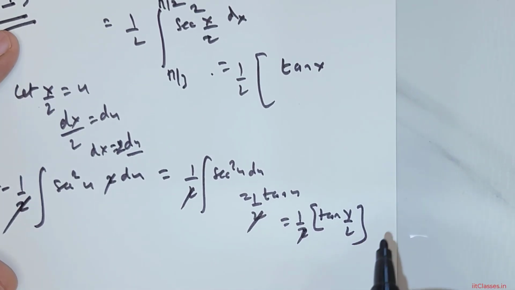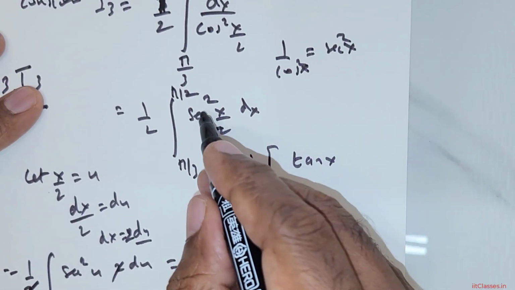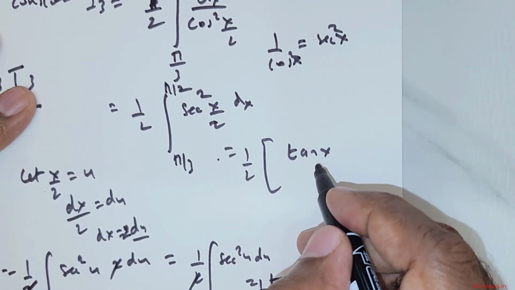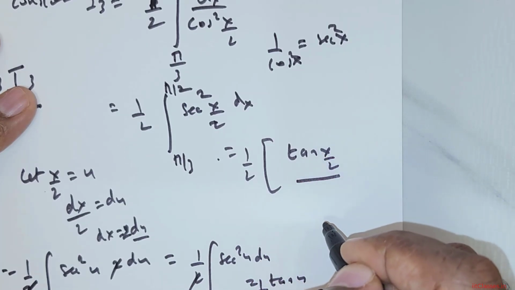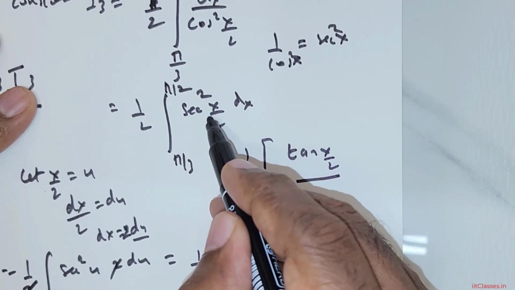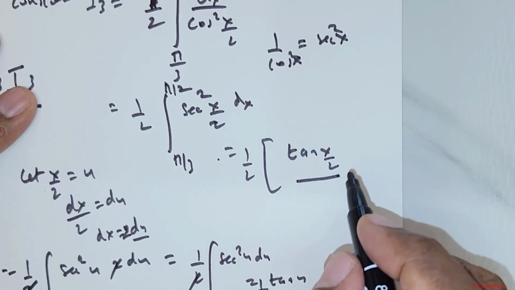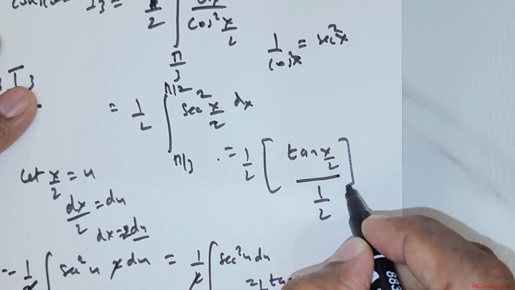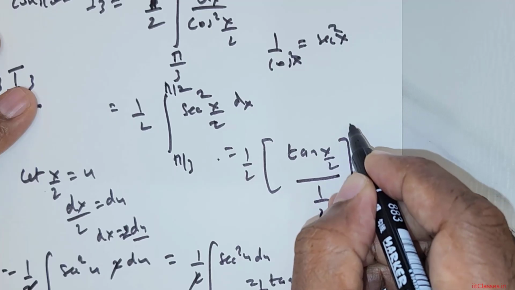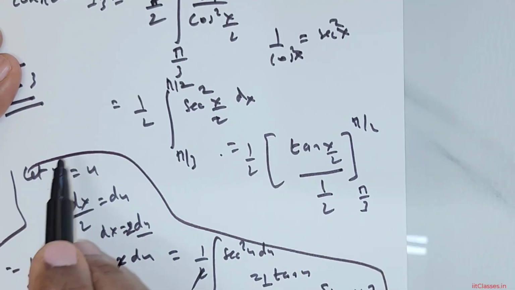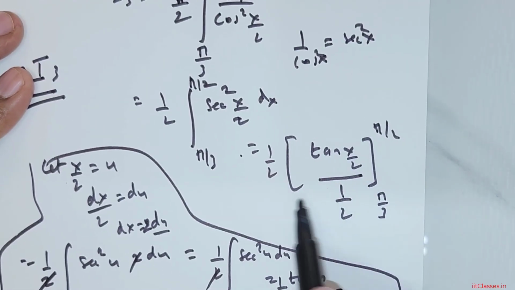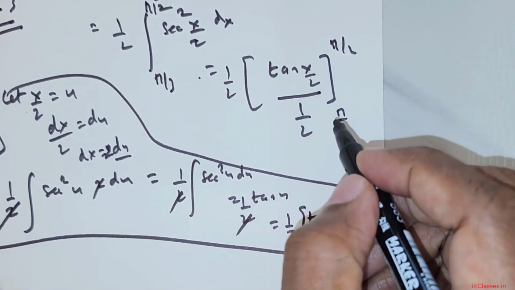Now if you don't want to do all this, you can directly say the integral of secant squared x over 2 is tan x over 2, and you have to divide by the coefficient of x, which is 1 over 2. So that's going to be 1 over 2 there. The limits are pi over 3 to pi over 2. So either you can follow this path or directly integrate and place the values.